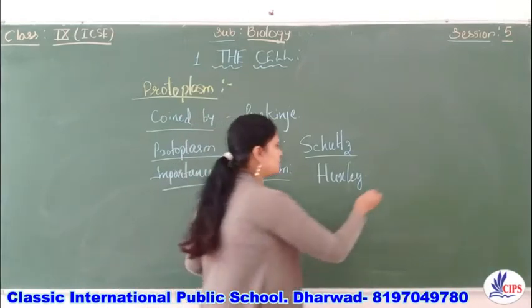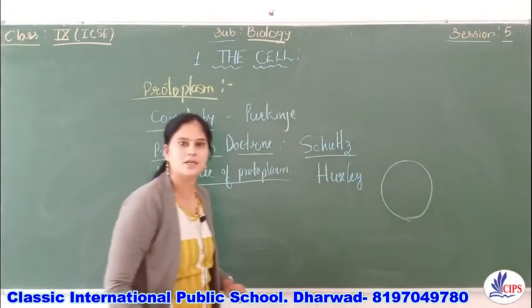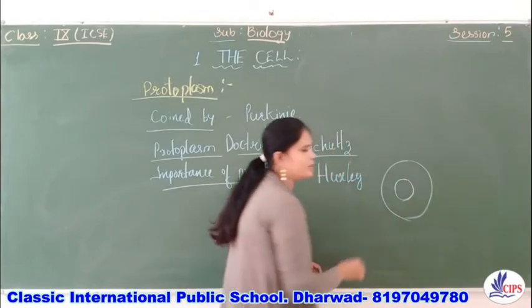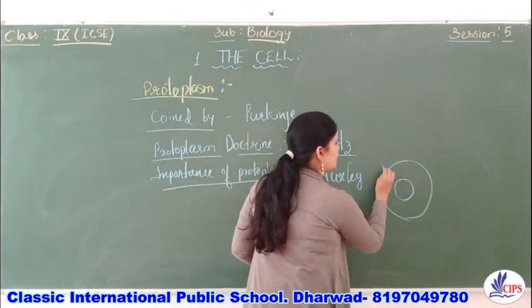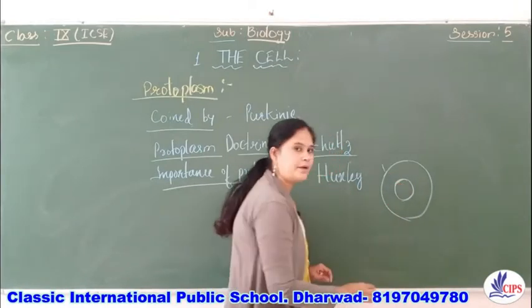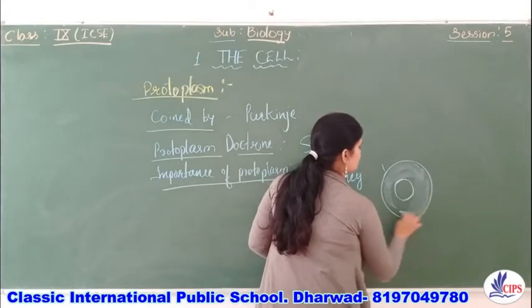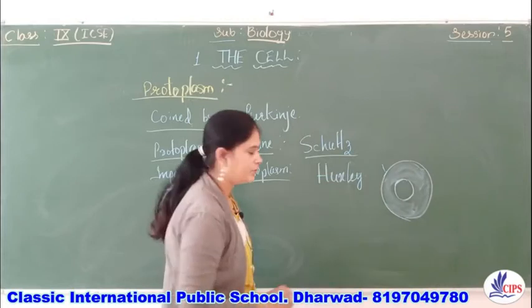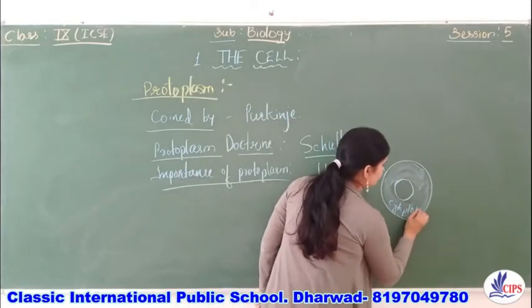See children, when you study the eukaryotic cell, in the center the nucleus is present. In between this cell membrane and this nuclear membrane, what is present? A thick viscous fluid is present. What do you call that? We call this cytoplasm.